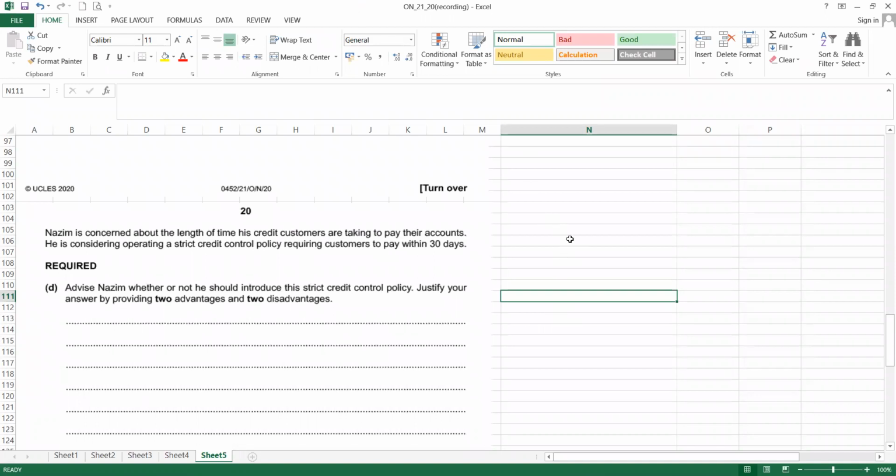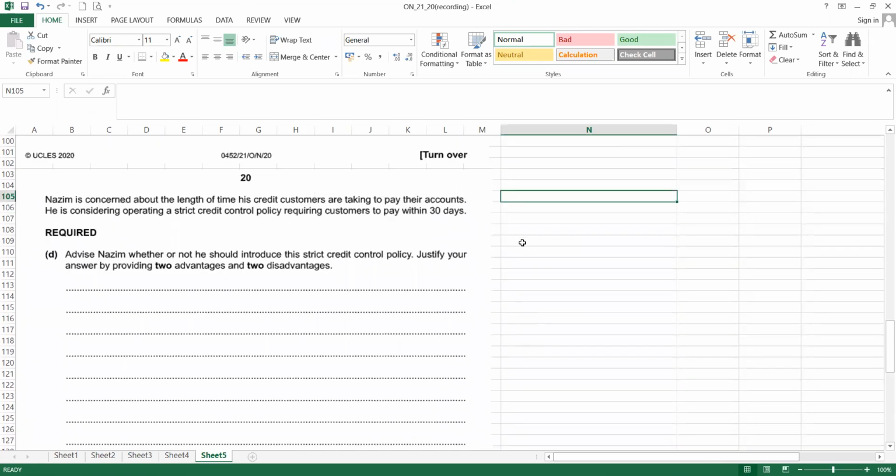Okay, Nazim is concerned about the length of time his credit customers take to pay their account. He is considering operating a strict credit control policy, requiring customers to pay within 30 days. 30 days is quite common in the business. Advise Nazim whether or not he should introduce this strict credit policy. Justify your answer by providing 2 advantages and 2 disadvantages. So as usual, when the question asks you to advise and to indicate 2 advantages and 2 disadvantages, you summarize with the notes first.